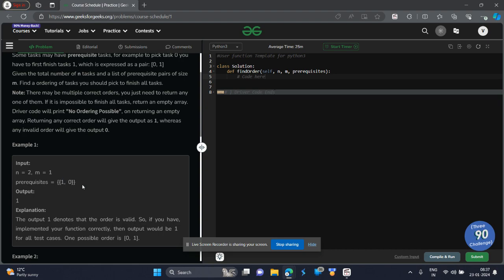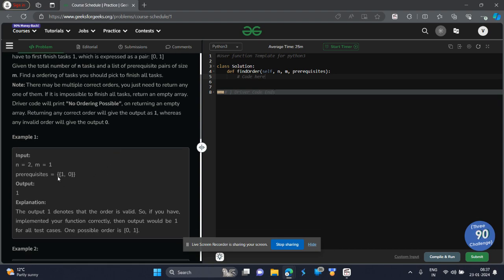And in the end, if you have returned a valid order, it will just accept it. And if there's no order possible, why, I will tell you shortly. In that case, we will just return an empty list, and the driver code will itself print no ordering possible, but we don't have to take care of that. We have to return an array or list, in Python since I'm doing it. So if there's a possible valid order, I will just return it. If not, it will do the job.